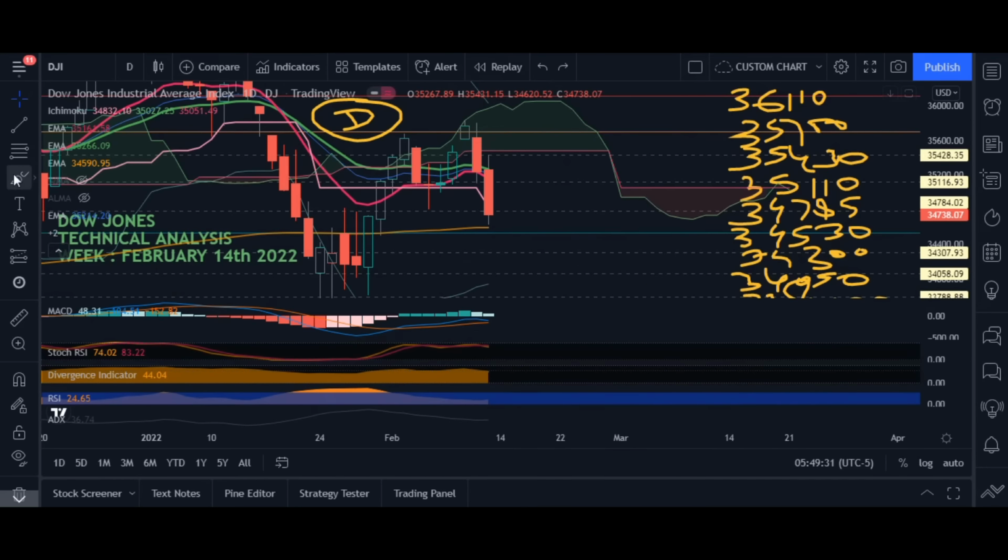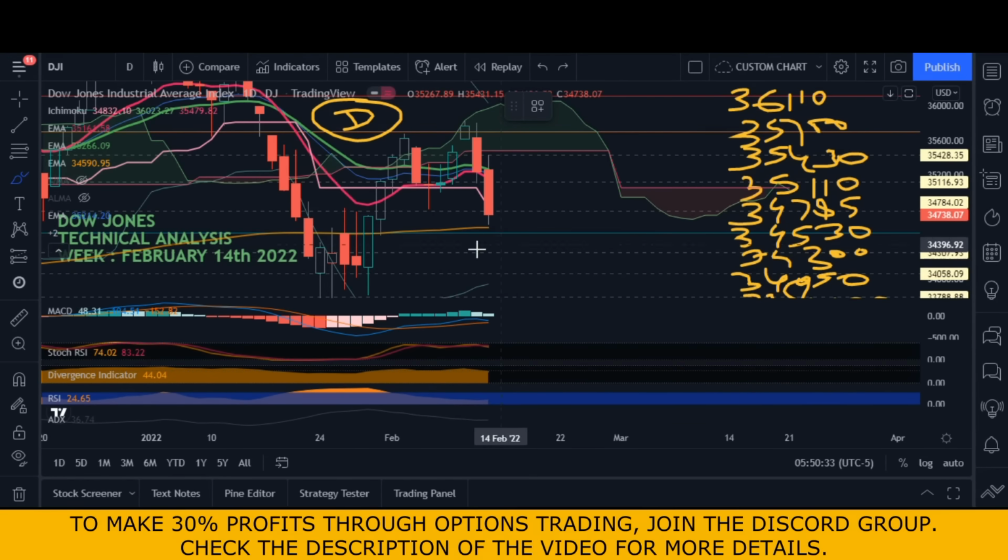Now comes some other technical indicators. If you look into the MACD, currently it is bullish, okay, but trading in the bearish territory. Then comes the Stochastic RSI. K channel is 74, D channel is 83. It is marginally bearish, okay, but because Stochastic RSI both K and D channels are trading above 50, they are in the bullish zone. Then comes the divergence. So divergence in the prices of the candles is normal. Momentum is neither supporting bulls nor supporting bears.